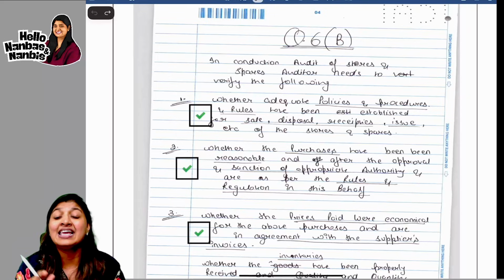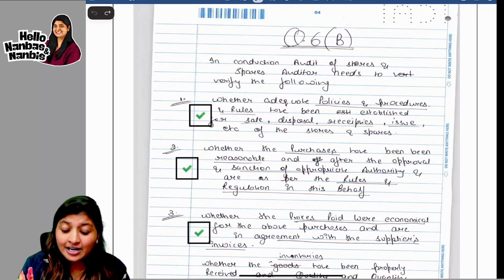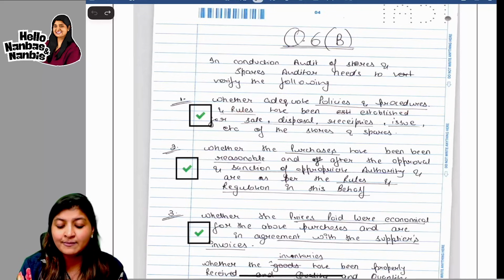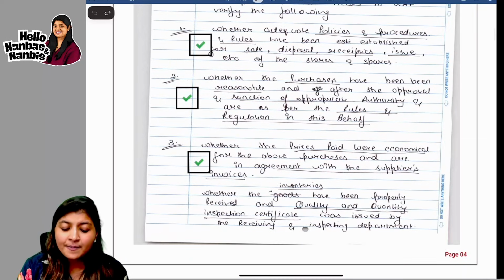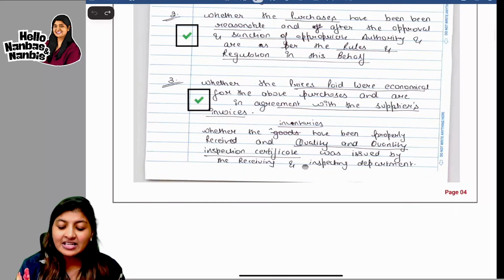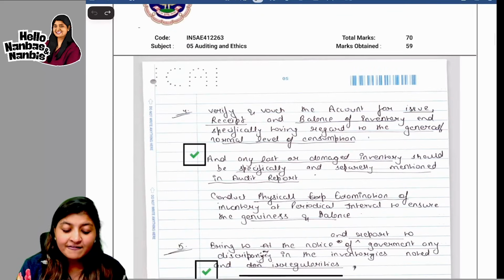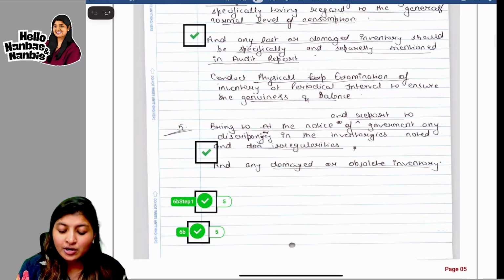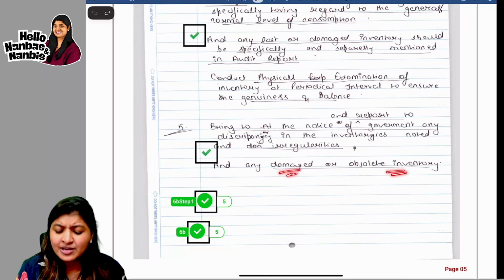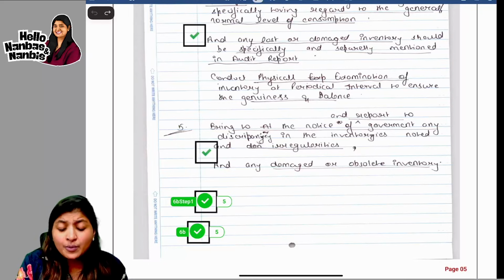What he has done is he has taken the keywords. Whether adequate policies and procedures and rules have been established for all these things, sale, disposal, receipts, issue, etc. Whether purchase have been reasonable and after the sanction of appropriate authority and rules. Whether the prices paid were economical and they were in agreement with the invoices. Verify and vouch the account for issue, receipt and balance of inventory. Bring to the notice and report to the government if there is any discrepancy in the inventory noted and if there are any irregularities, if there is any damaged or obsolete inventory. This is the way he has written.